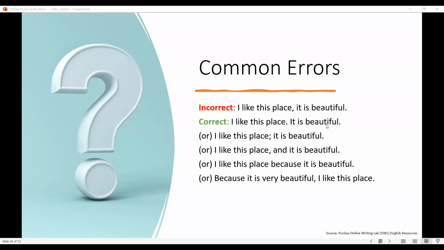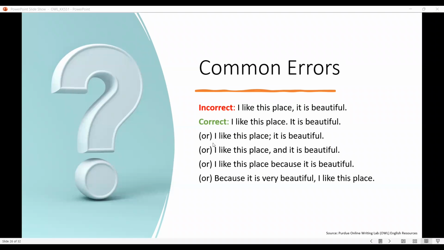Even if I remove it is beautiful, I like this place is itself complete. So when we have such a thing, we have to put a full stop. Then only we can start the next independent clause. So it cannot be connected with a comma. It has to be a full stop. This is the correct sentence framing. So whenever we write to any person or write an email or anywhere, when we have two independent clauses, make sure that you have a full stop between them. In case you want to connect them, we'll see in the further examples.